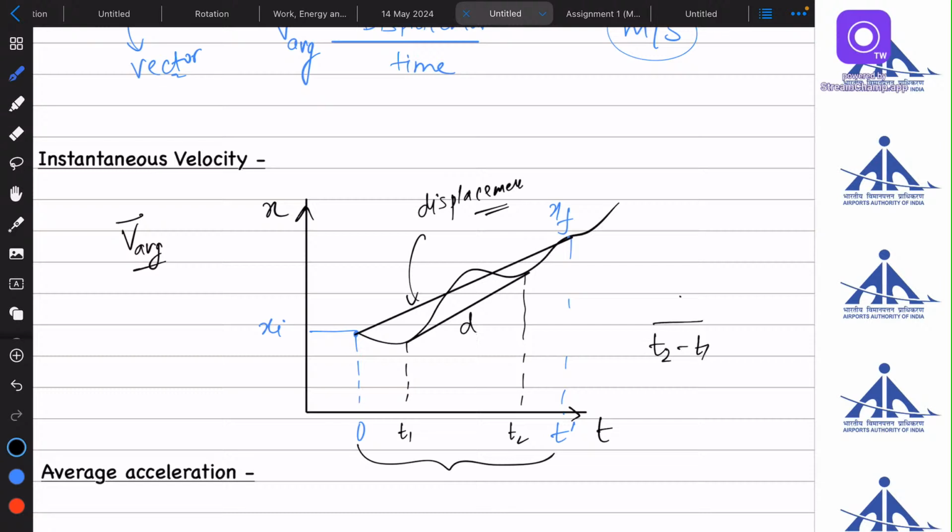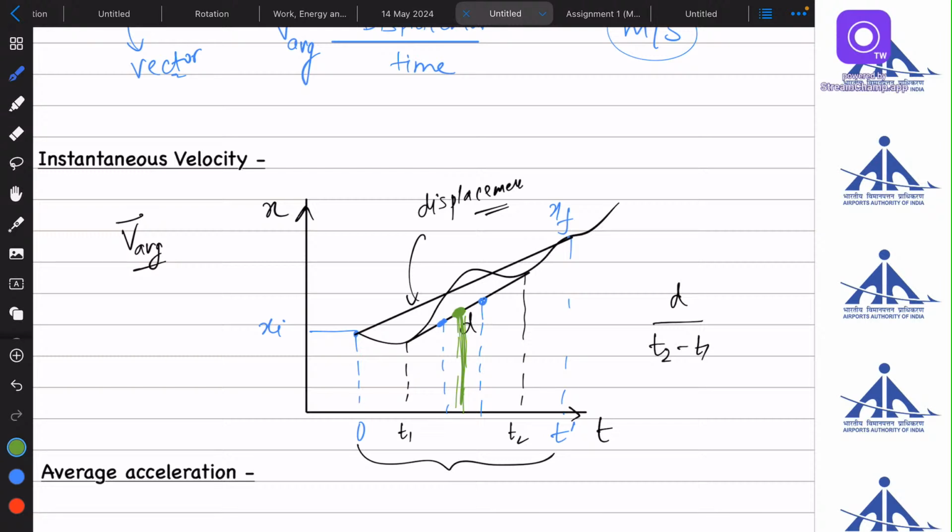If I still reduce the t1 and t2 gap, and the distance between these two gaps becomes equal to 0, then the separation between times will be negligible. That means I am calculating velocity at a certain instant.